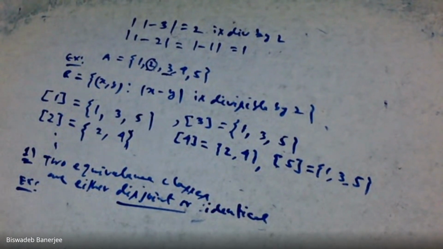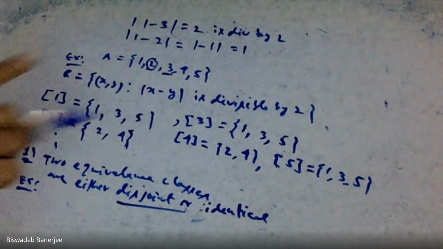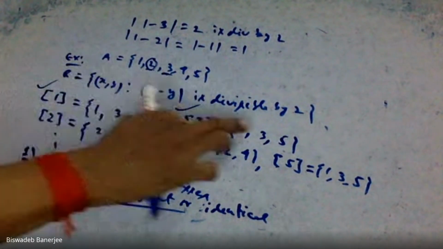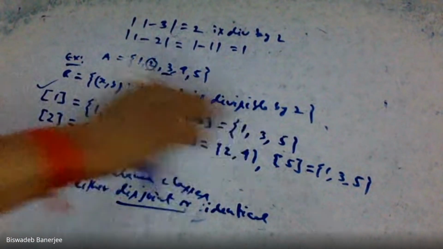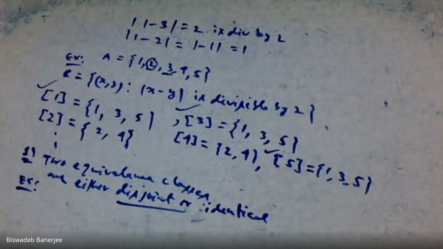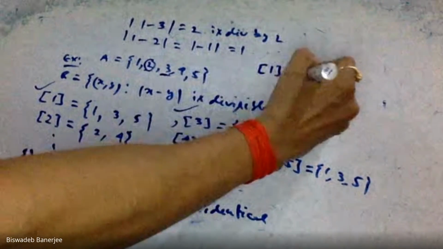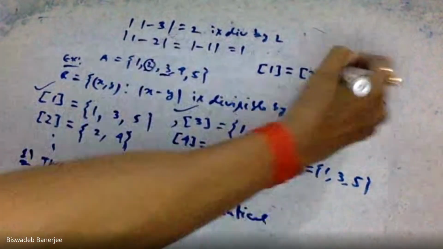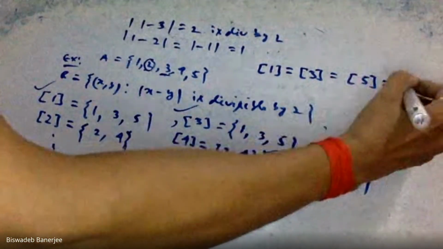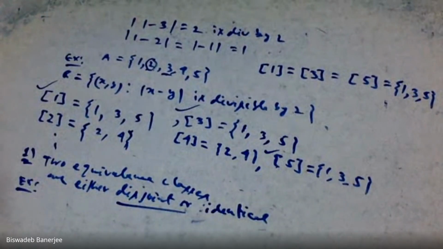Okay. So the result is: two equivalence classes are either disjoint or they are identical. See that if we consider these equivalence classes, they are identical: {1, 3, 5}, {1, 3, 5}. Again, these three are identical. Basically, we can write equivalence class of 1 equals equivalence class of 3 equals equivalence class of 5, because these equivalence classes are identical. Their members are 1, 3, 5.